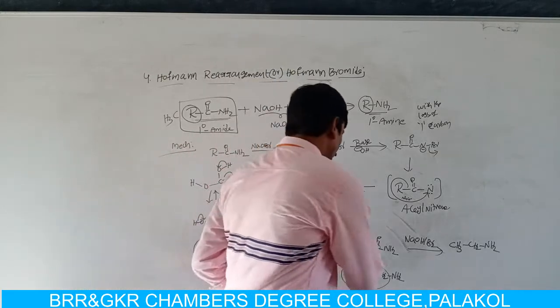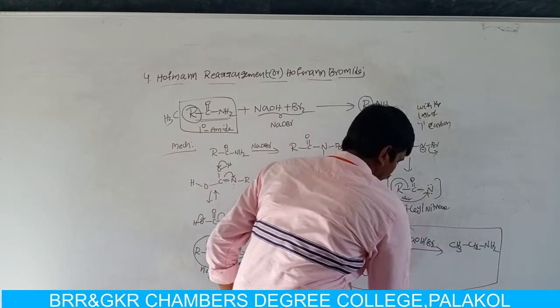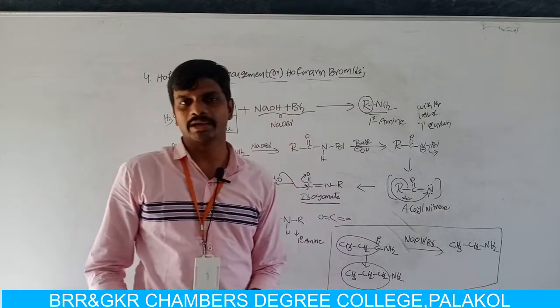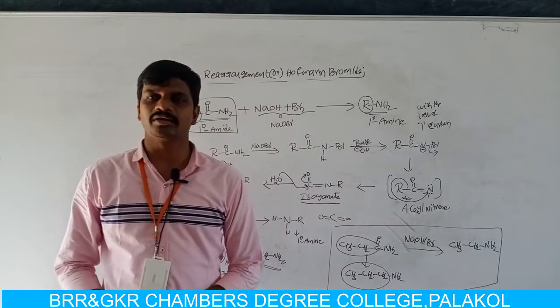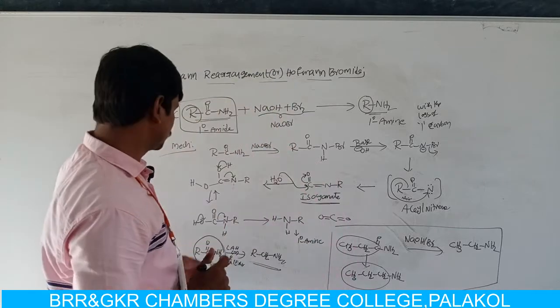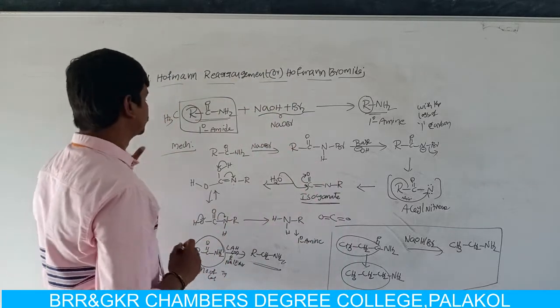This is the most important point in the Hofmann bromamide reaction. In the Hofmann bromamide reaction, a primary amide is converted into a primary amine with the loss of one carbon atom.